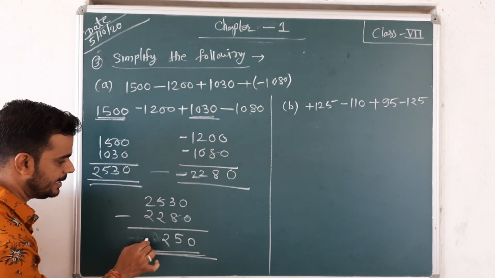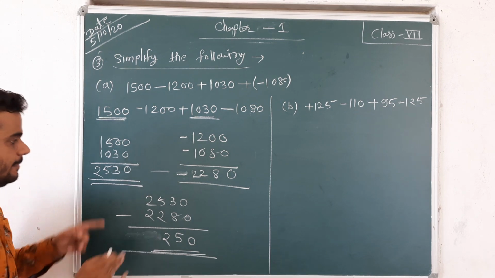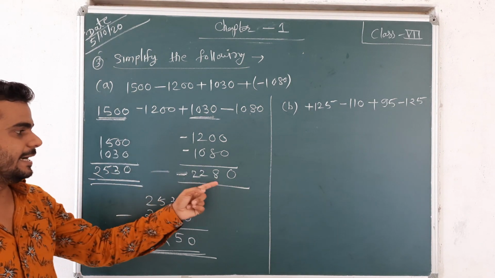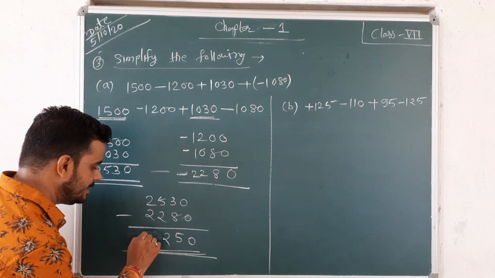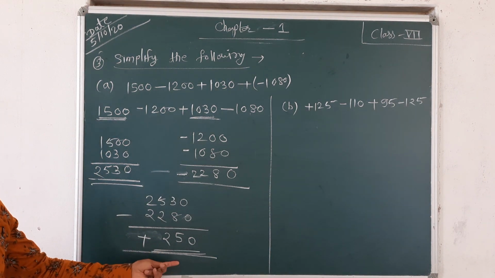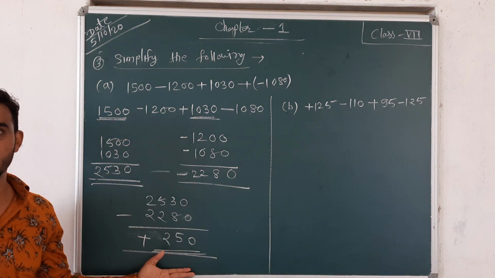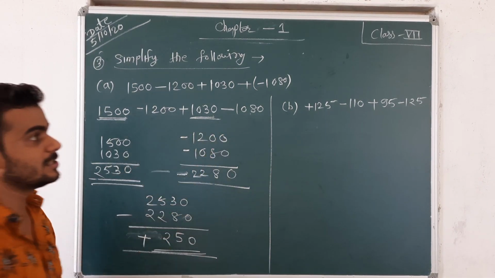So the answer is a positive answer, because the positive number is bigger and the negative number is smaller, so the answer is always positive. Okay, this is the way to solve this type of question. Next, the second question is the same as this.